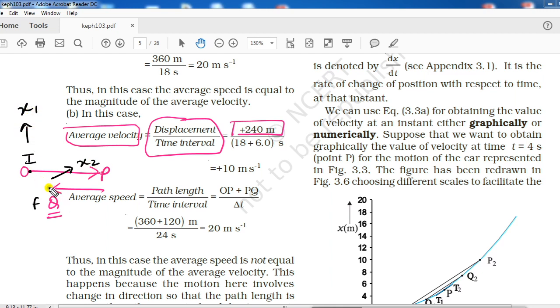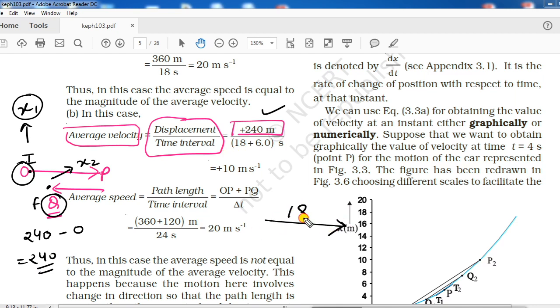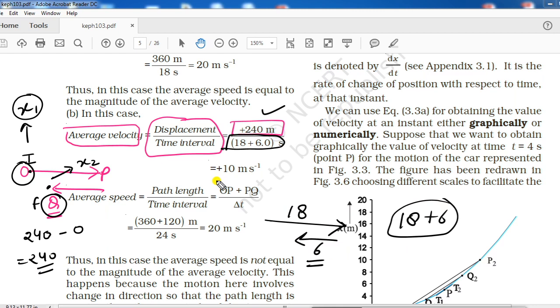So what is Q representing? Q was representing 240. So x2 is 240 minus x1. x1 is O, and O was at 0. So you will get 240. Now time taken from O to P was 18 seconds, and coming back from P to Q it was 6 seconds. So total time will be 18 plus 6, and the answer you are getting is 10 meter per second.